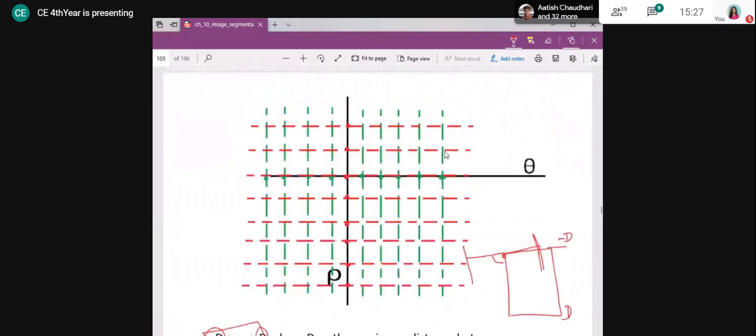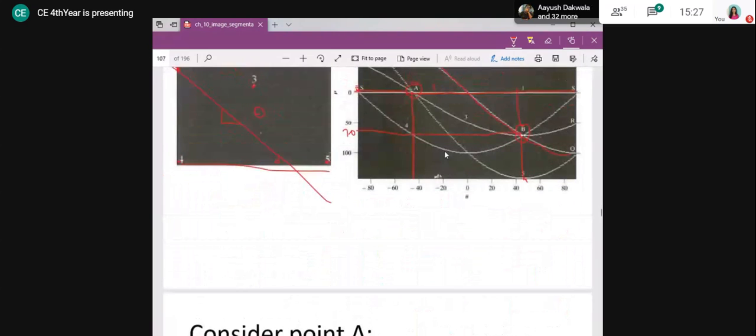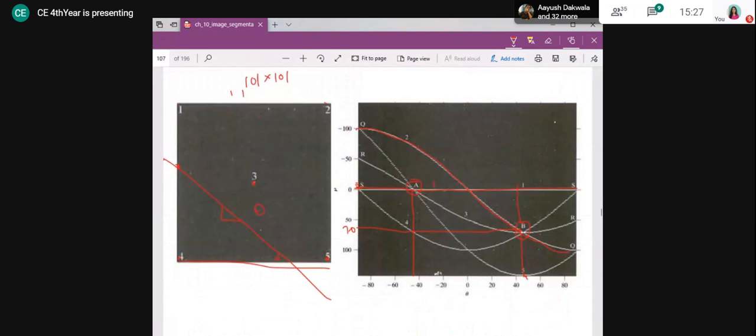Here this is my origin, right? This is my origin and this is my line. I have to draw a perpendicular from that. Can I draw a perpendicular here? Definitely not. I have to draw the perpendicular somewhere here, right? That will match it. So whatever angle it will be, that angle we are going to consider. We are just considering the angle here, right?